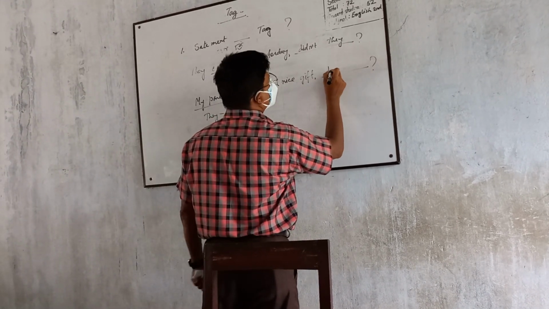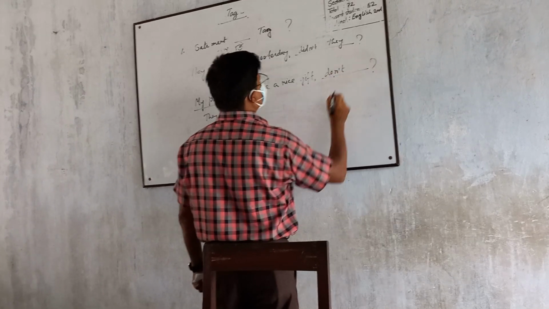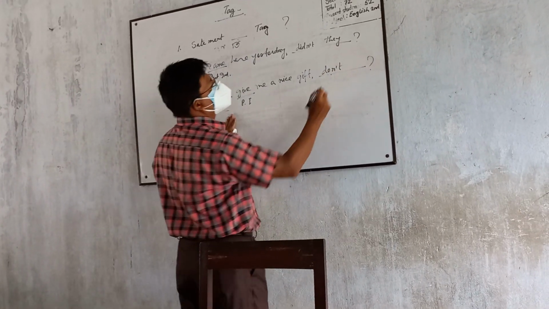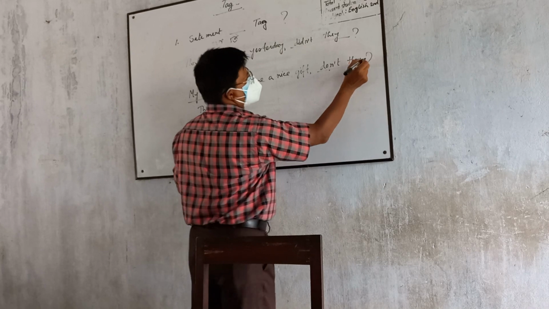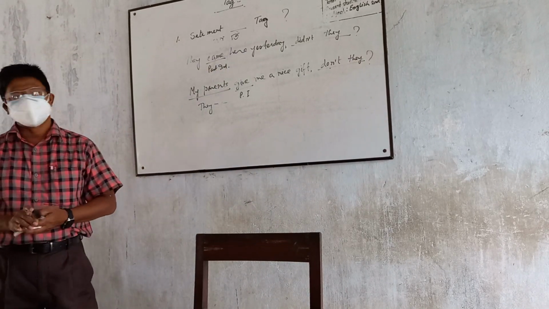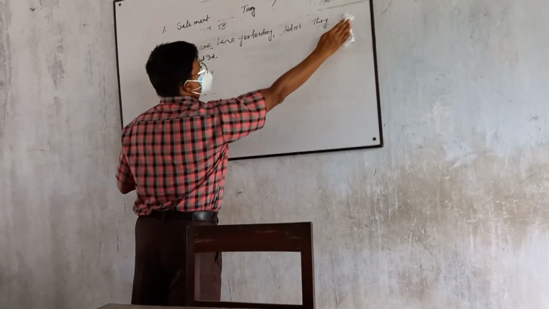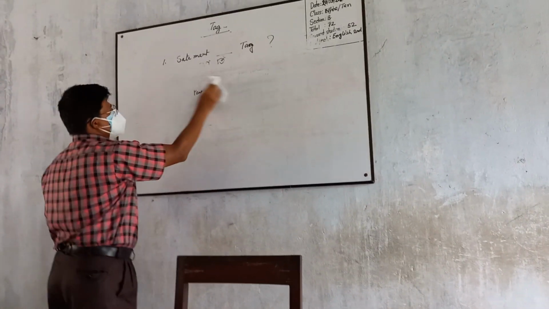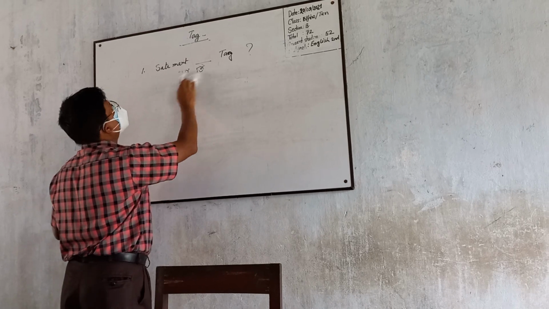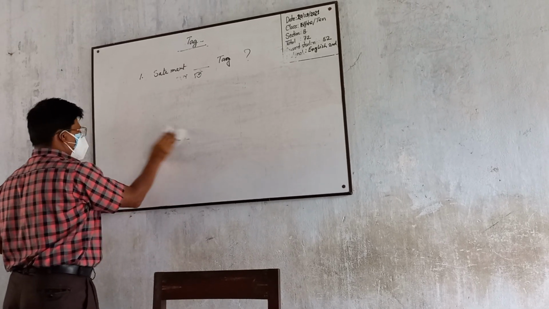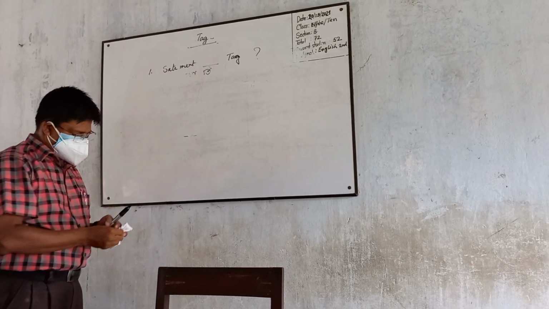They do. And there is no not, so don't. Don't they? Have you got my point? This is the tag question. So the statement will be affirmative when the tag will be negative.